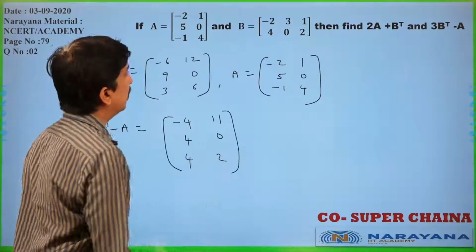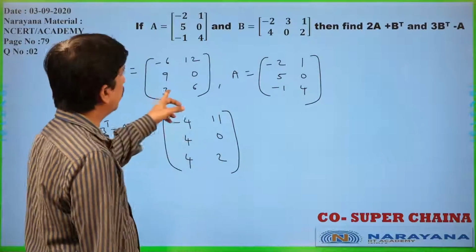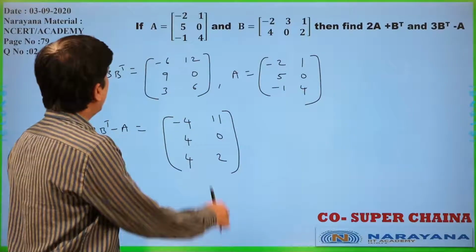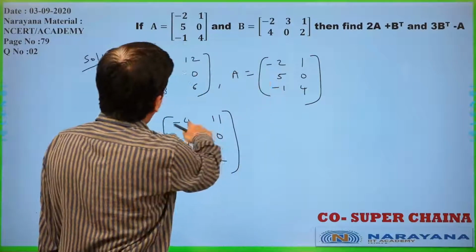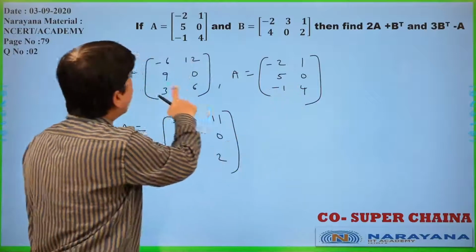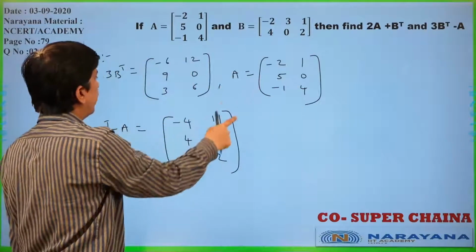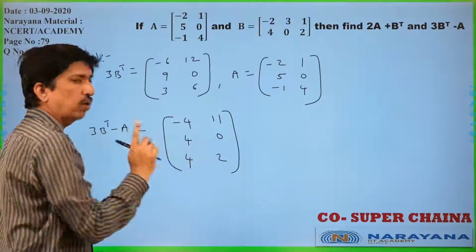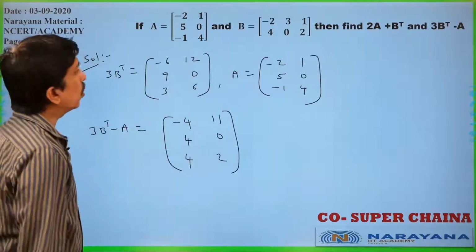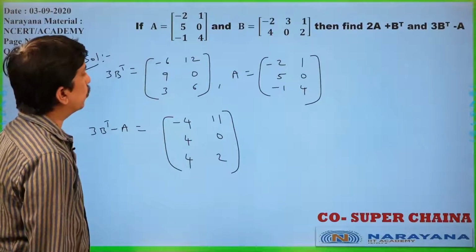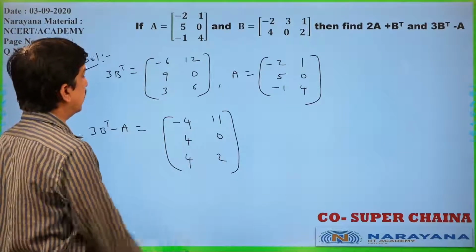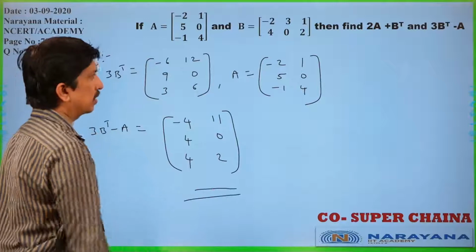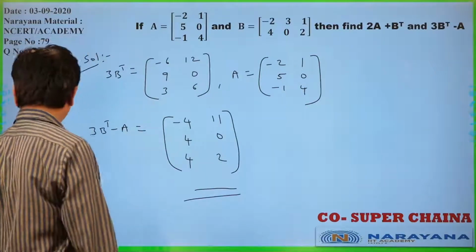Once you observe again, 3B transpose minus A: minus 6 plus 2, minus 4, 12 minus 1, 11, 9 minus 5, 4, 0 minus 0, 0, 3 minus of minus 1, plus 4, 6 minus 4, that is 2 only. So, this is 3B transpose minus A. Is it clear? So, this is the final answer. Let us move to the next question.